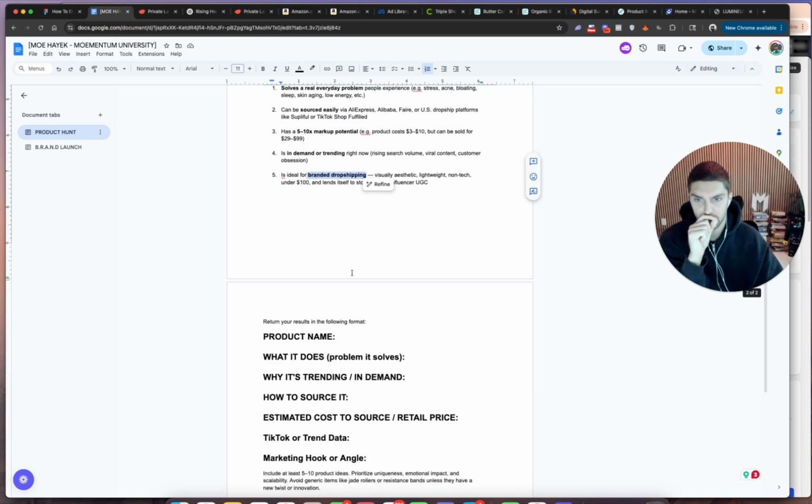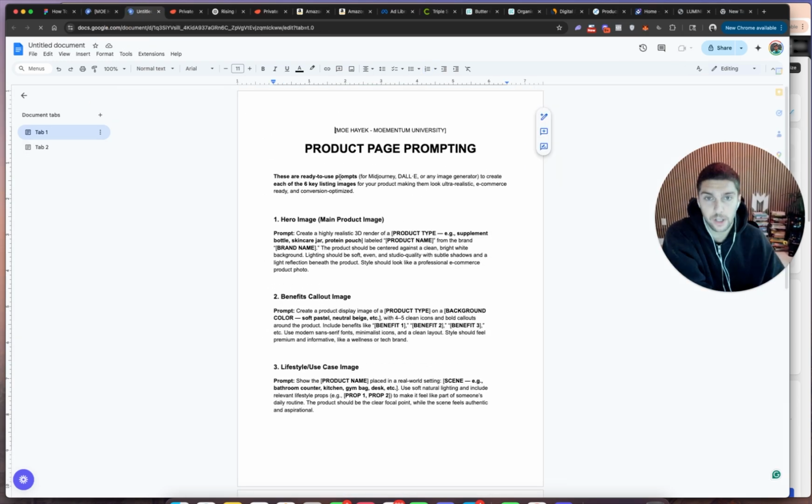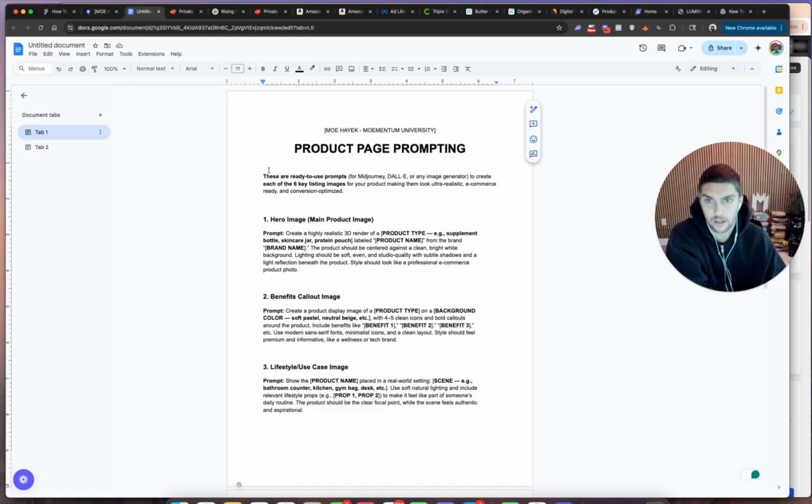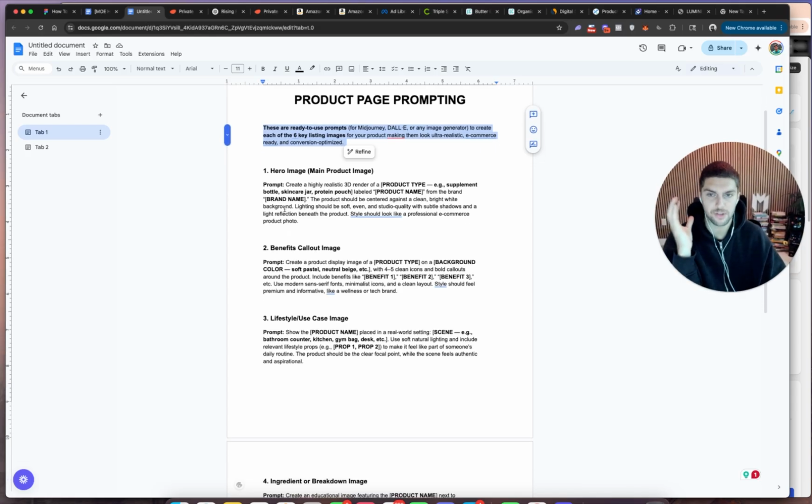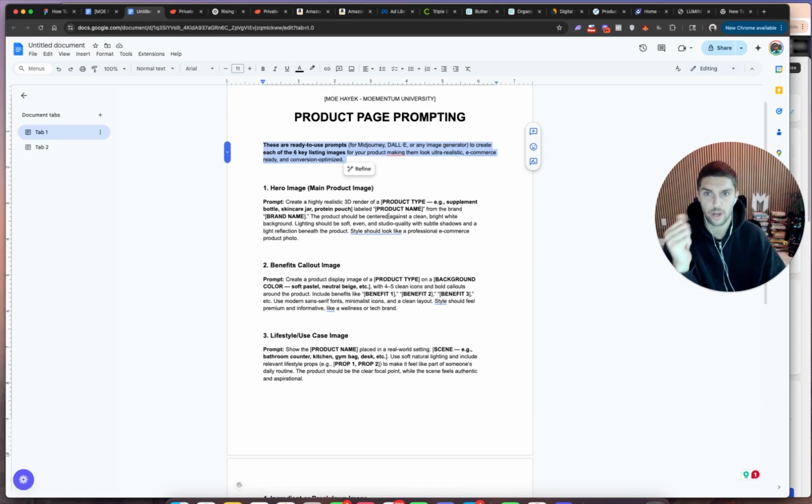Now, when it comes to the actual content, this is everything I need you guys to focus on. Okay, these are pretty much ready to use prompts. I'm also going to link these below where you can go ahead and grab and pretty much create these 6 main images. Okay, we're going to want to create a hero image.